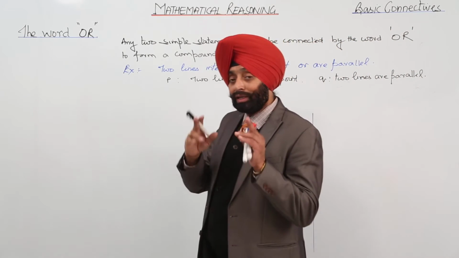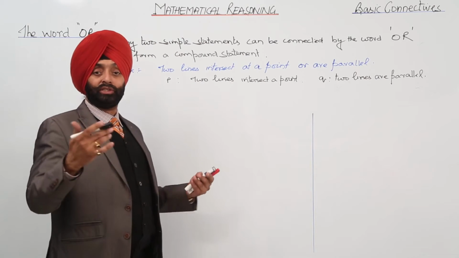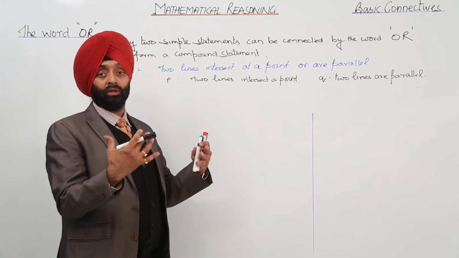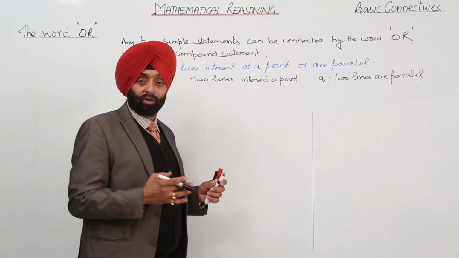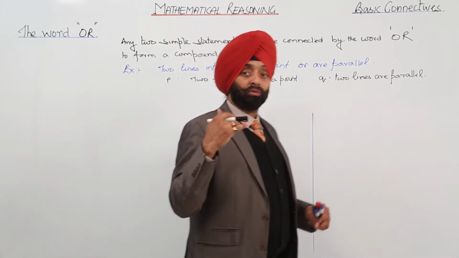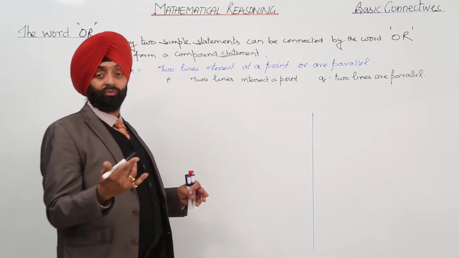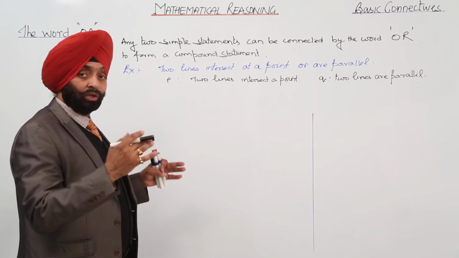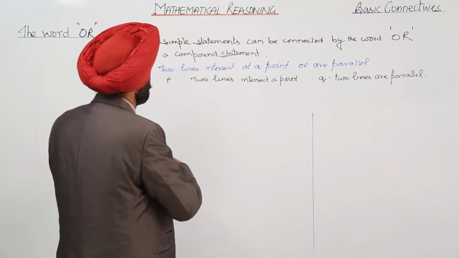Here or is not a connective; 5 or 6 bottles just shows an indication of the approximate number of bottles, okay. But in reasoning we are going to use or in two distinct ways. One is inclusive and one is exclusive. Let me define it.